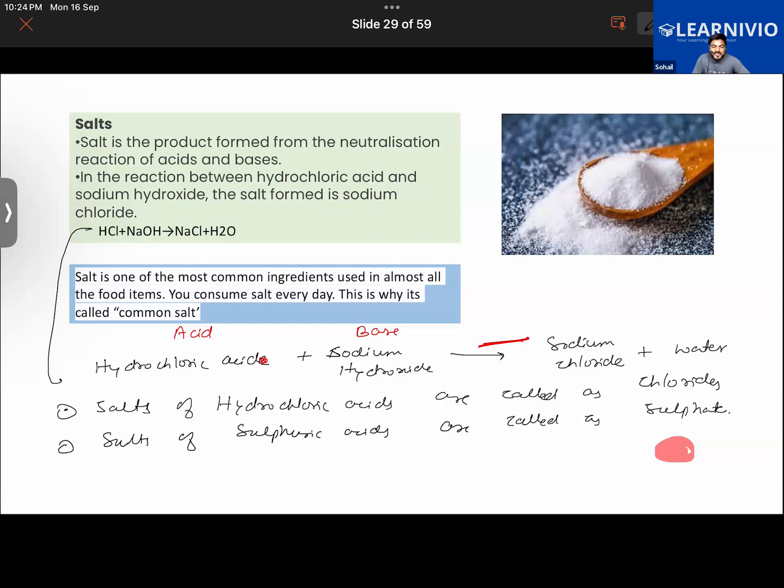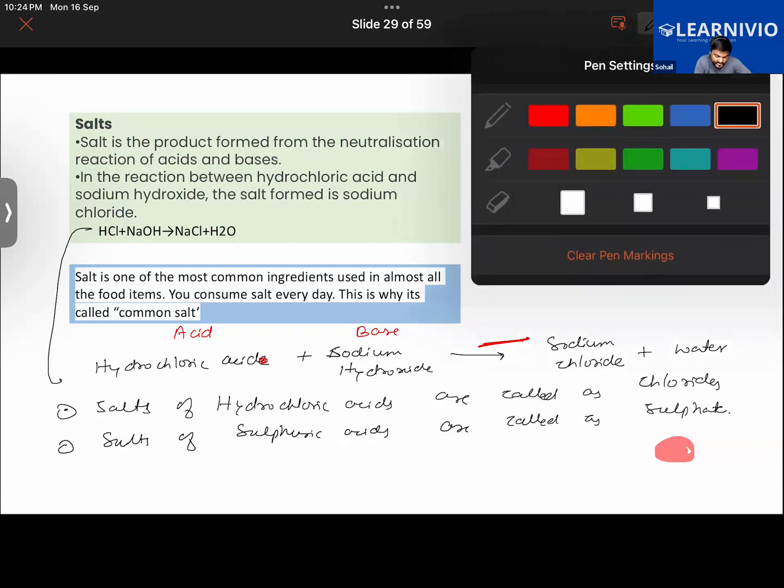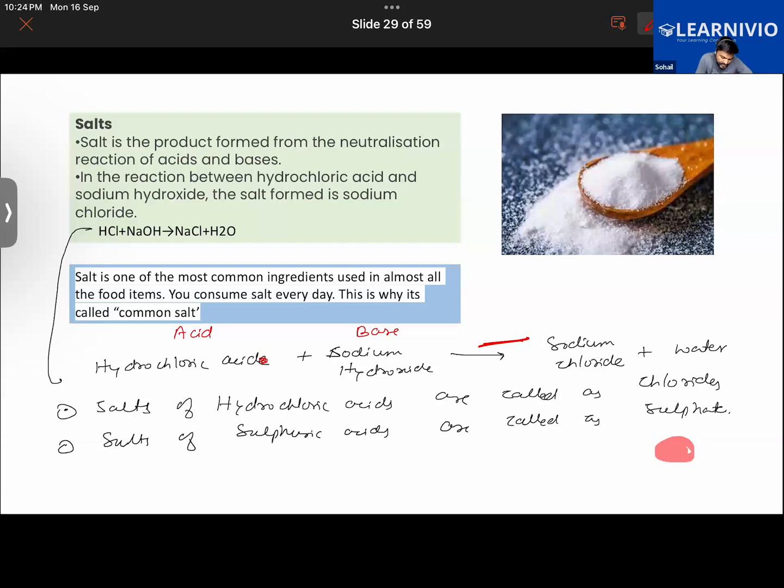Okay, so let us take an example of this reaction. Let us take the example of an acid. We have to take sulfuric acid here. Let us take an example of a base. Let us take sodium hydroxide.